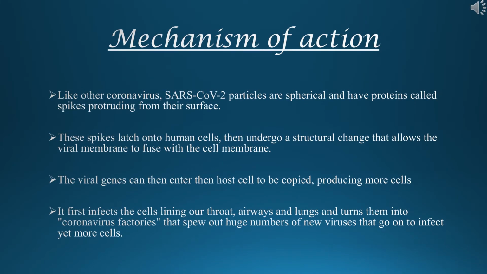Coming on to mechanism of action. Like other coronaviruses, SARS-CoV-2 particles are spherical and have proteins called spikes protruding from their surface. These spikes latch onto human cells, then undergo a structural change that allows the viral membrane to fuse with the cell membrane. The viral genes can then enter the host cell to be copied, producing more viruses. It first infects the cells lining our throat, airways, and lungs, and turns them into coronavirus factories that spew out huge numbers of new viruses that go on to infect yet more cells.